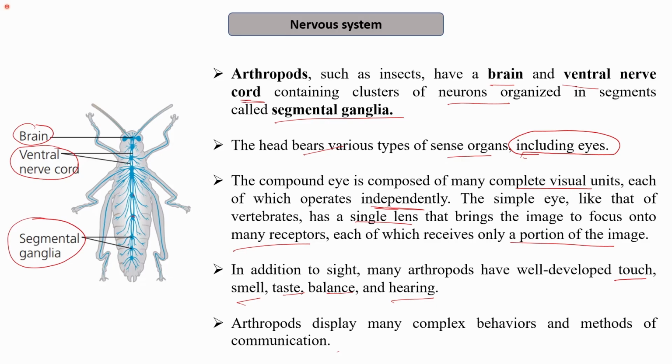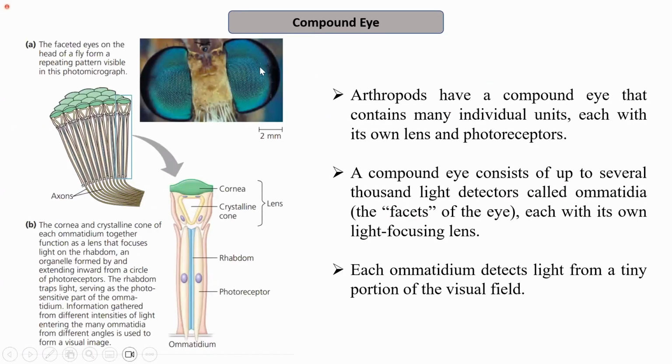So many complex behaviors and methods of communication are observed in different arthropods. The compound eye, as I mentioned, contains many individual units, and each unit has its own lens and photoreceptors.